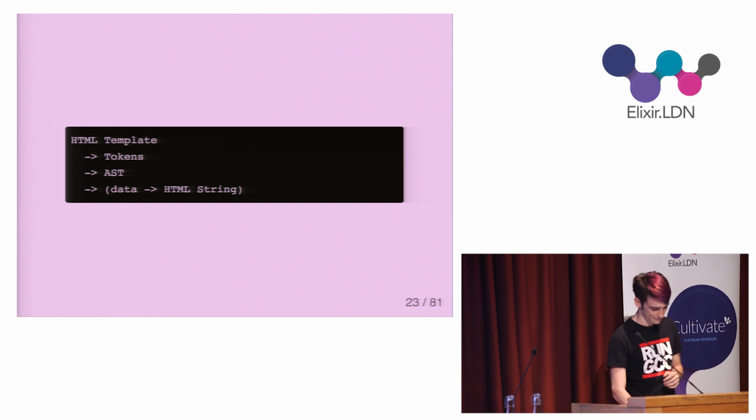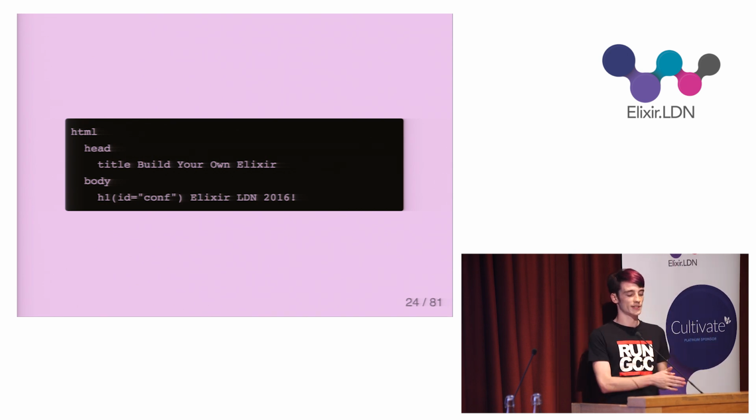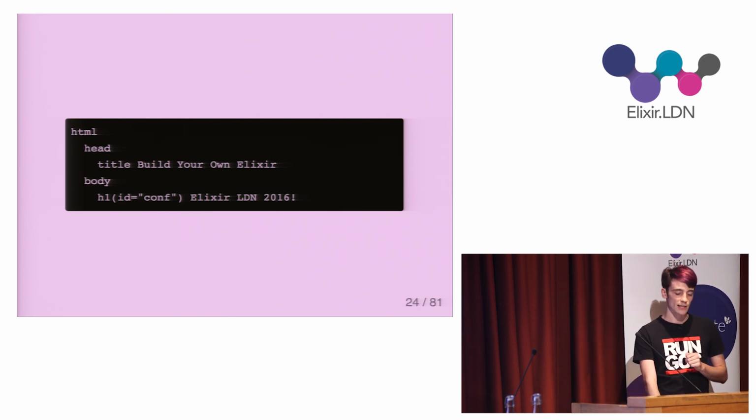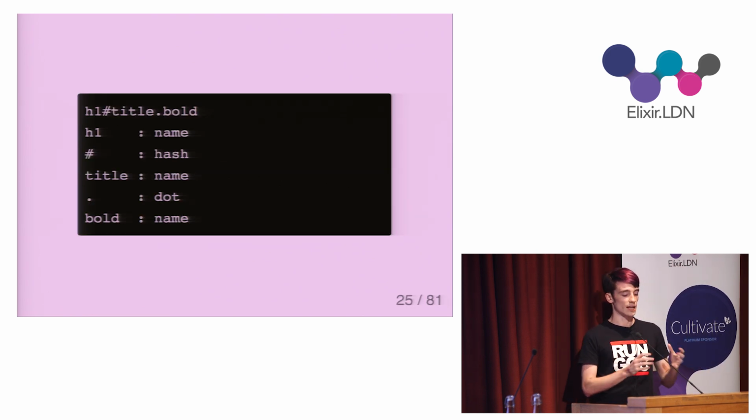potentially useful. So one line is one element in my syntax, so I'm just going to split on new lines and trim the indentation, leaving me with just the element that I'm interested in parsing. Looking at these elements, I can see a few token types. There is one for names, which are element names, class names, ID names, and so on. There are ones for dots and hashes, which I use to denote classes and IDs respectively.